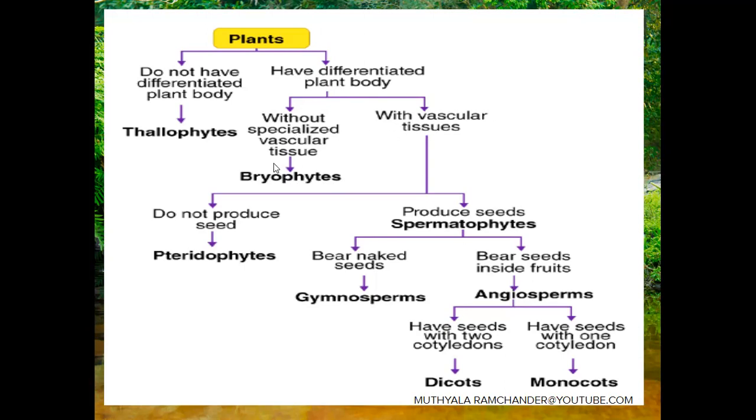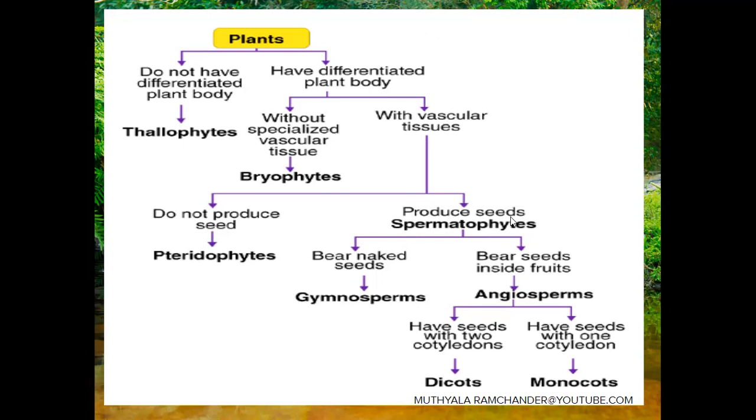Bryophytes are the first landing plants, but they didn't have any vascular system. And with a vascular system, plants are of two types: pteridophytes and spermatophytes. Pteridophytes have vascular tissues, meaning xylem and phloem, but seeds are absent. Spermatophyta means seed-producing plants, so this group is called spermatophytes. The spermatophytes contain a vascular system.